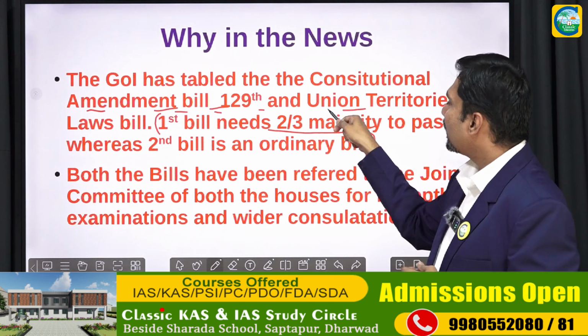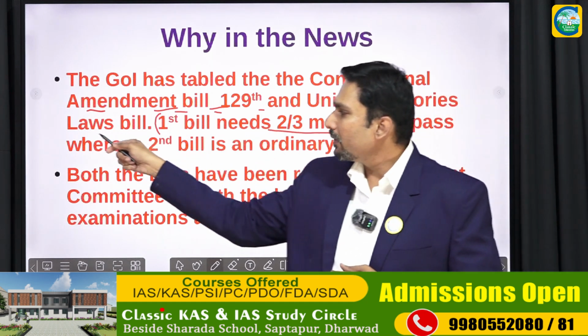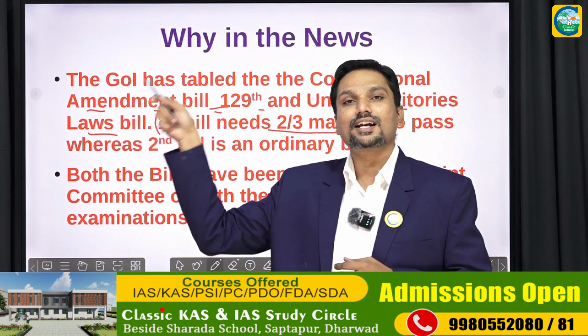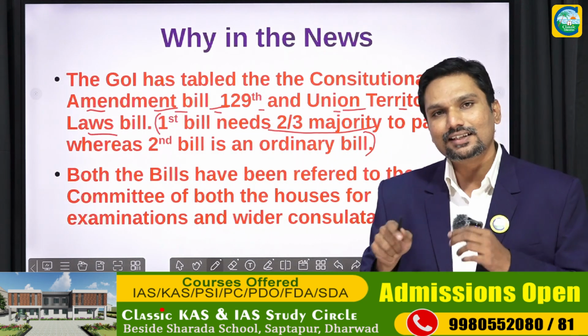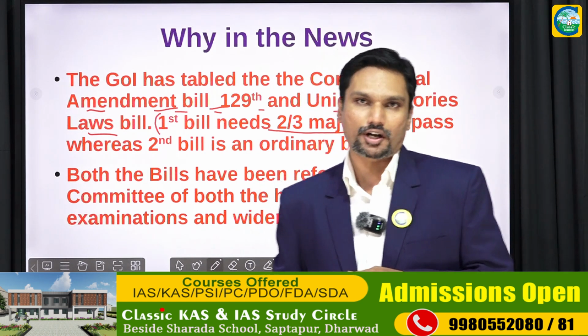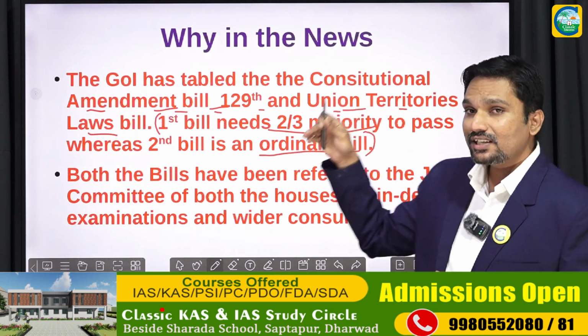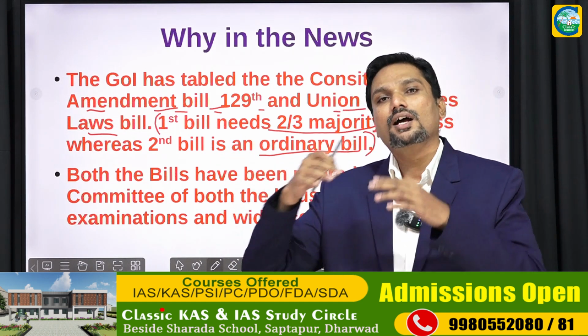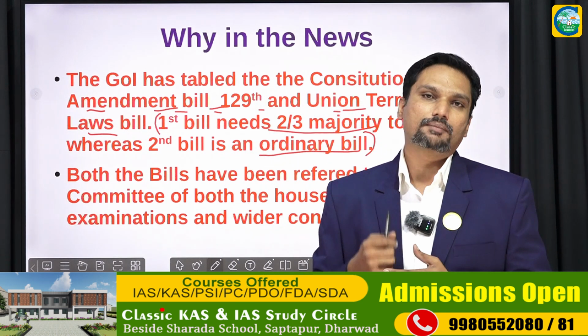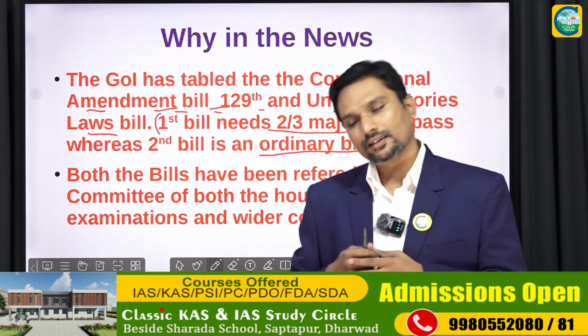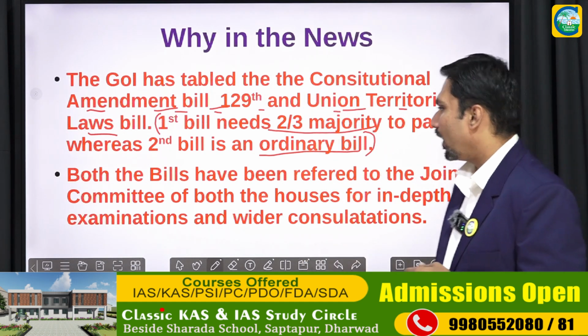And the second bill, the Union Territories Amendment Laws Bill, is related to the Union Territories, and it can be passed with a simple majority because it is treated as an ordinary bill. So these two bills form a part of one nation, one election. Are you getting the point? Fine, let us move ahead.